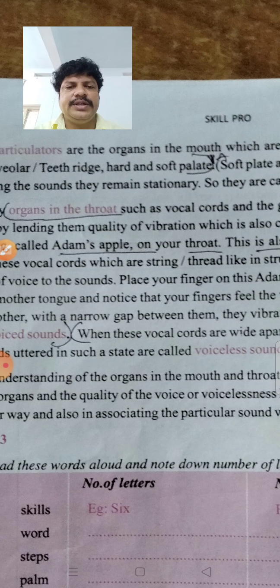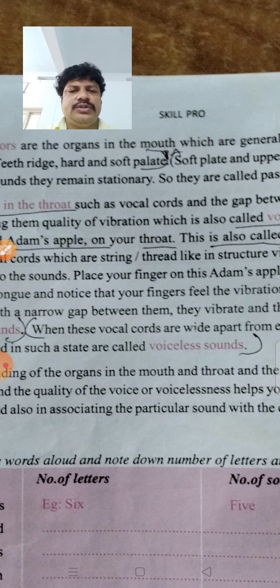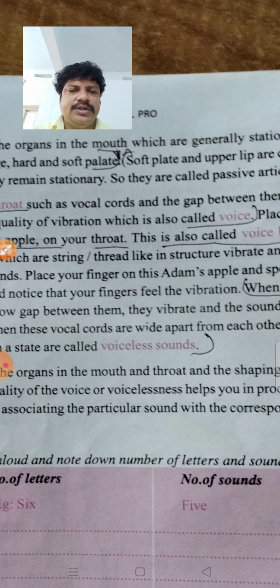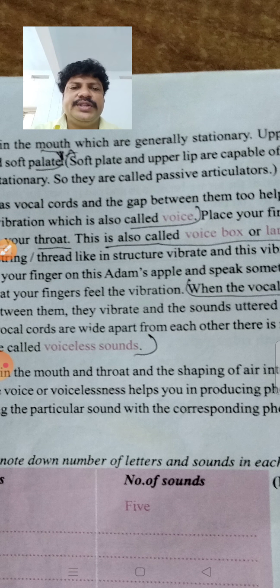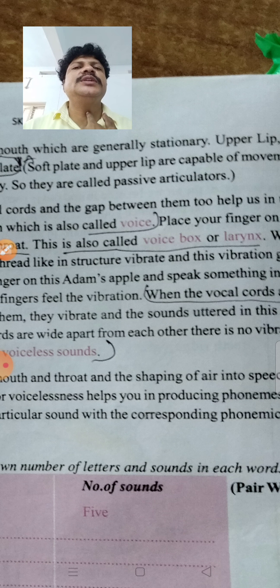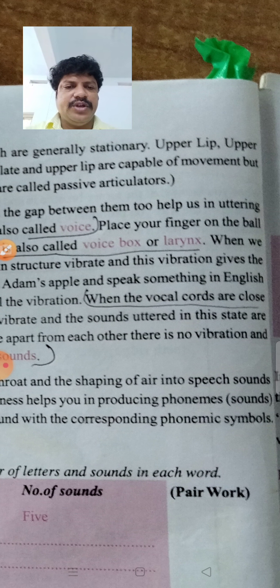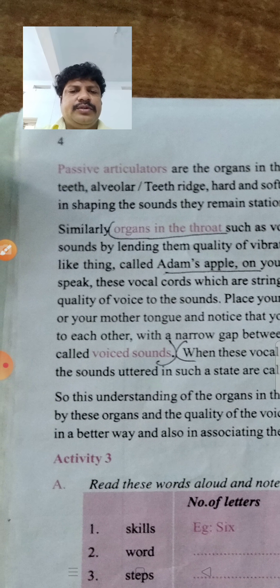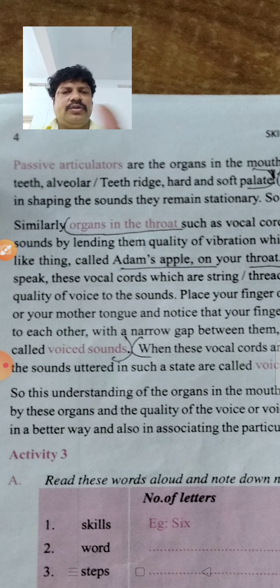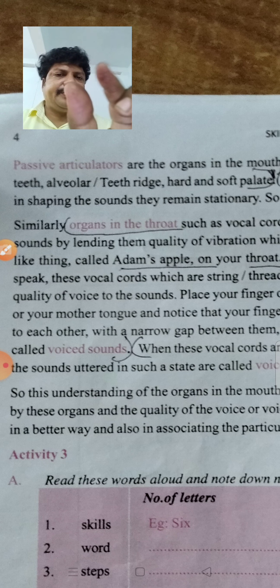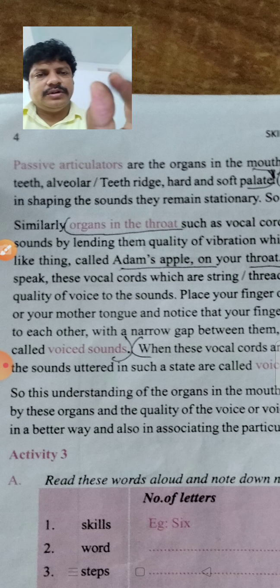Suppose there is an Adam's apple on our throat, in that the vocal cords will vibrate. When the vocal cords vibrate, that vibration is called voice. So there is a voice box or larynx, which we call Adam's apple. Here some high place is there, see, this is called Adam's apple. This is called voice box or larynx. The vocal cords are always moving: when we utter a sound, they come near and go back, go apart.